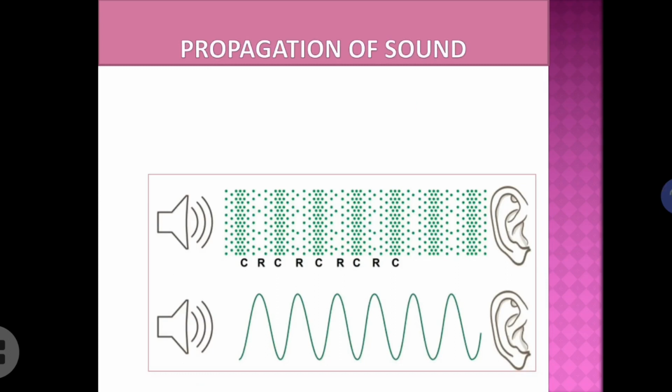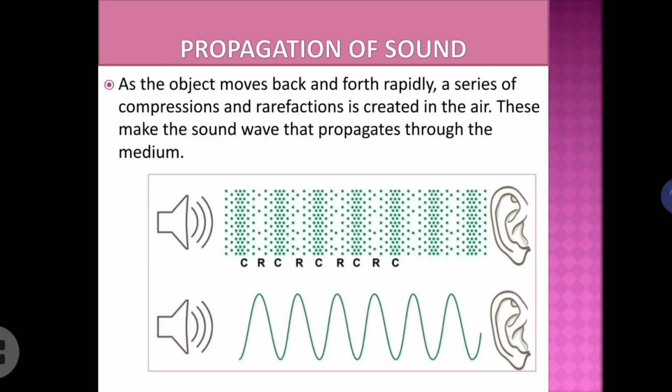Now, as you can see from the speaker, the series of compressions and rarefactions are reaching the ears of the receiver, the person who is listening. So likewise, the sound is reaching the ears. There you can note down one more figure showing a wave-like pattern.